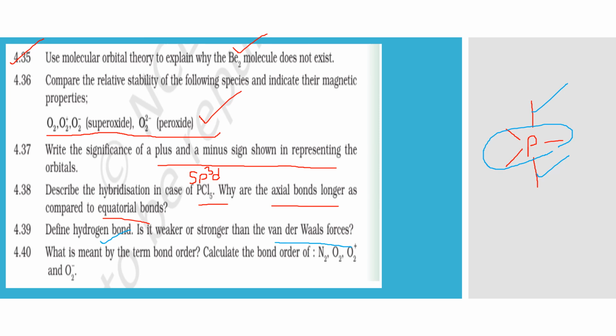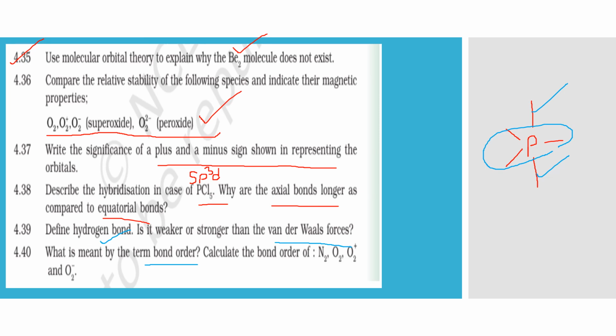Now, what is meant by the term bond order? Bond order gives us a direct idea of how many bonds are present between two atoms, and it is directly related to the strength of the bond, but inversely related to the length of the bond. More the bond order, less is the bond length. Like a triple bond is shorter, a double bond is longer than that, and a single is the longest out of these three.